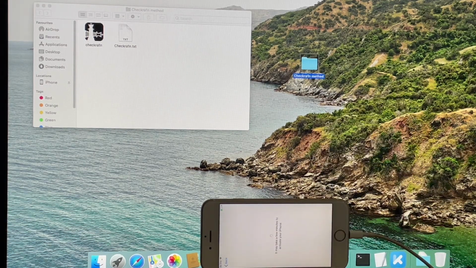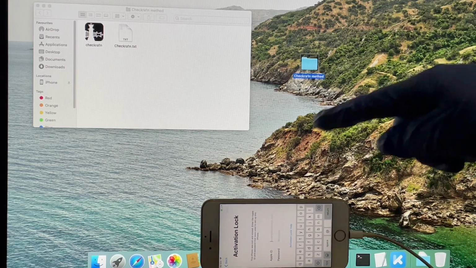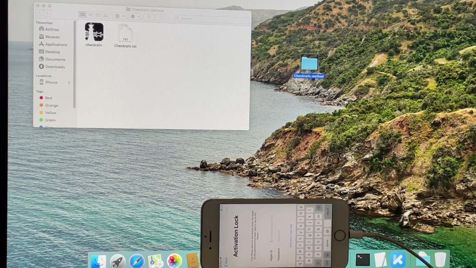Today I'll bypass the iCloud lock or activation lock on an iPhone 6s. This works on iPhone 6s, 6s Plus, and other supported devices. Watch the video completely and follow the same steps to bypass iCloud lock or activation lock on your iPhone.